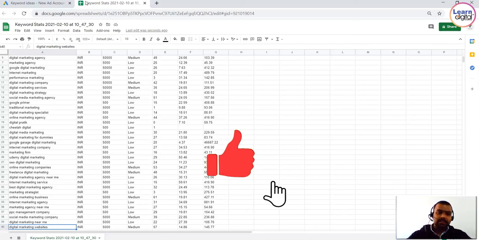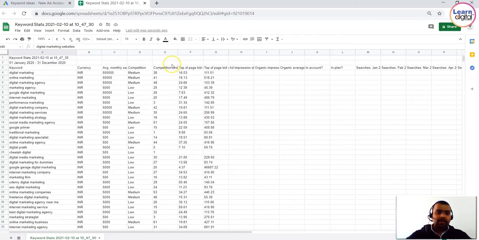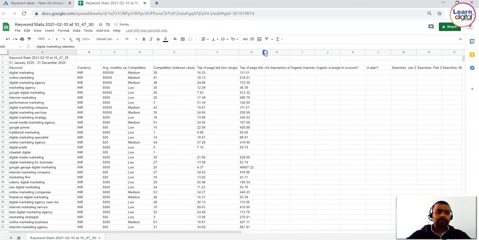When we talk about Google Ads, we have to understand the average monthly search and the competition level, and this one, the top of the page bid, high range and low range.